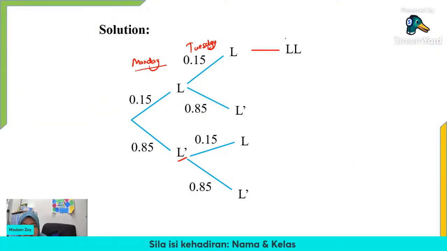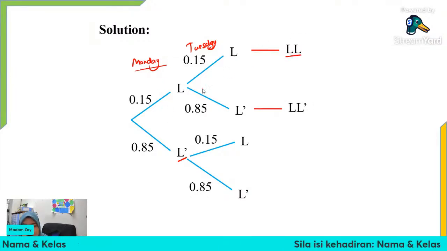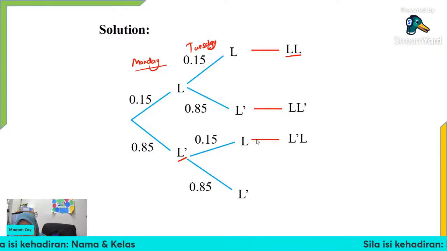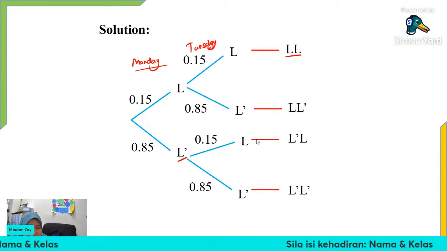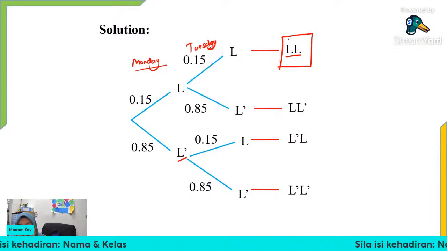This is when late and late: late on Monday, late on Tuesday. The next one is late on Monday, not late on Tuesday. The third one is not late on Monday, late on Tuesday. And the last one is not late on Monday and not late on Tuesday. So for question A, we should focus on this part, because he is late on both Monday and Tuesday.